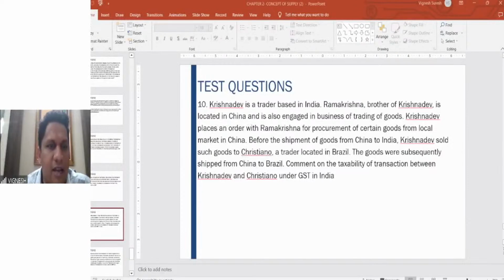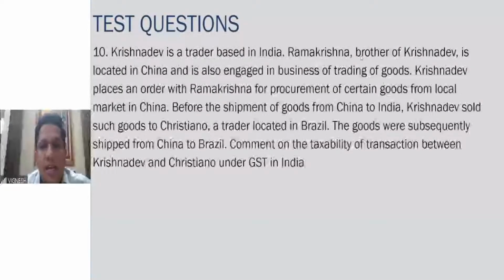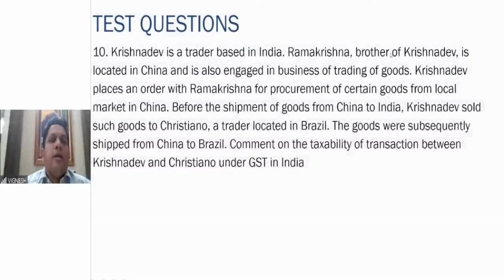Yeah, it is definitely out and out supply. That means the supply is happening without the products coming into the Indian territory. So here, what is happening? Even though it is a related party, the goods are sold to a trader located in Brazil. So therefore, goods were subsequently shipped from China to Brazil.